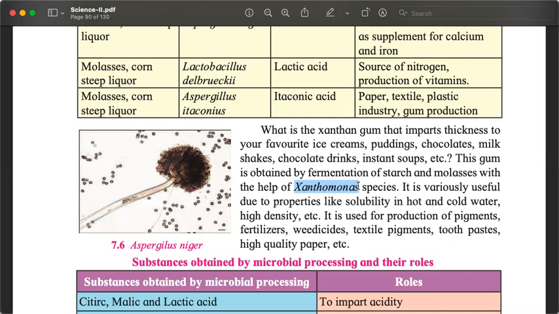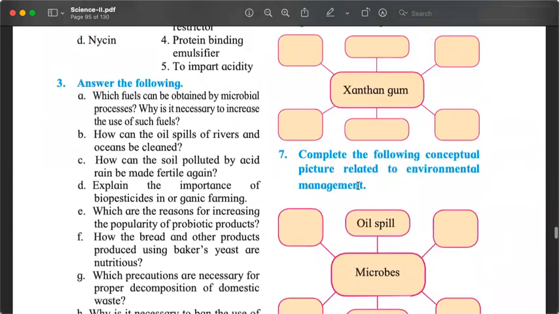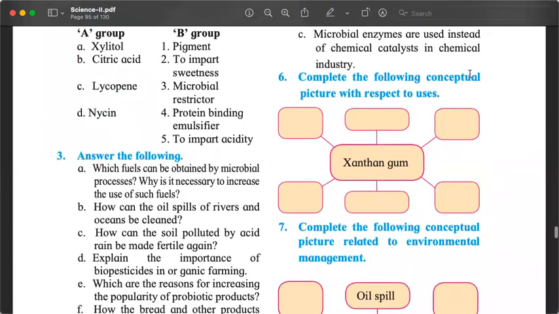Xanthan gum. Let us see where this question is in the exercise. Look at this. Complete the following conceptual picture with respect to uses. So what are the uses of xanthan gum? Ice cream, milkshake, paper, textile, pigments, all those things will come here.